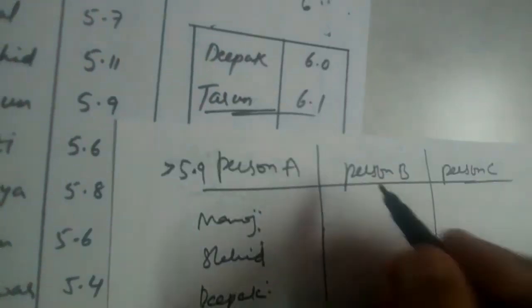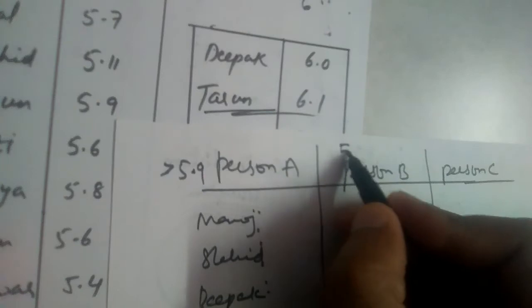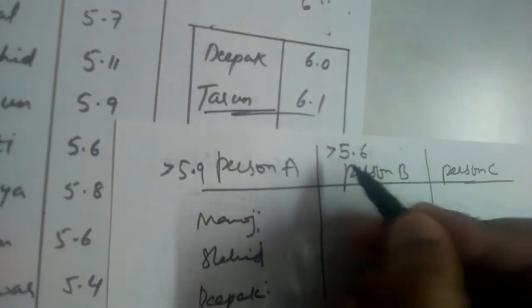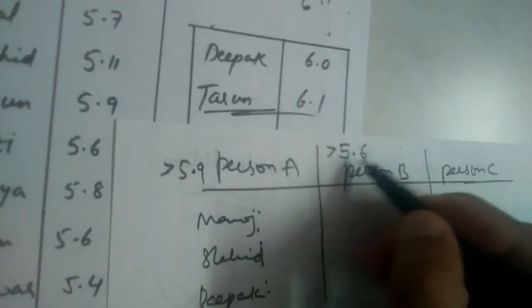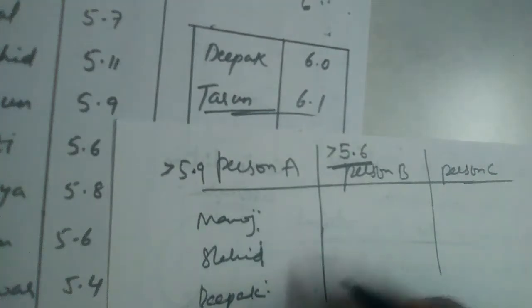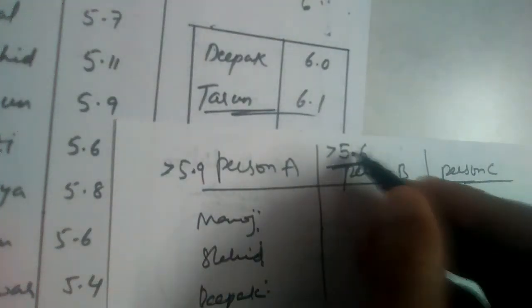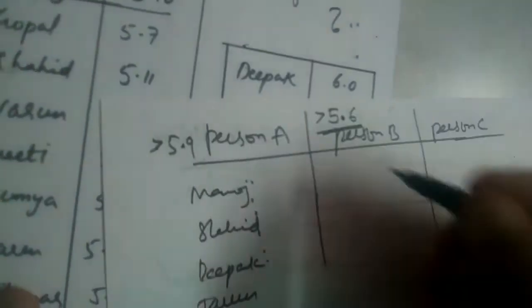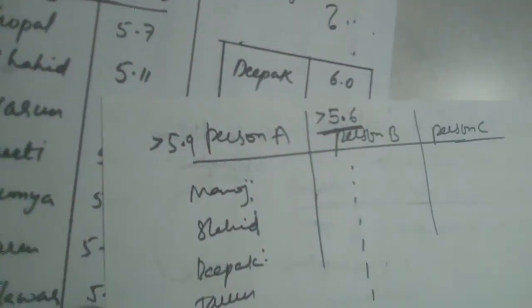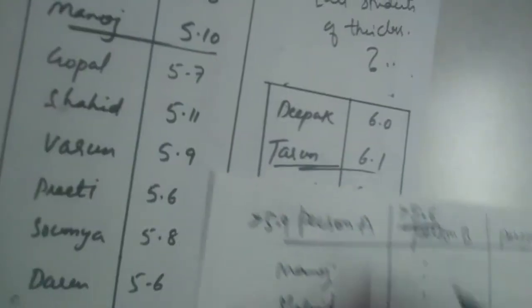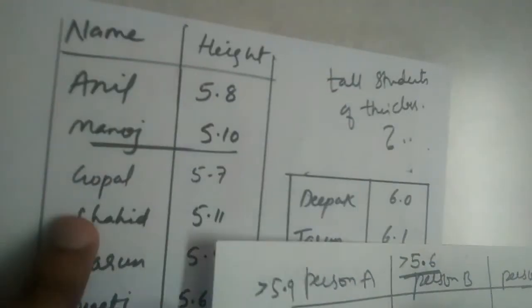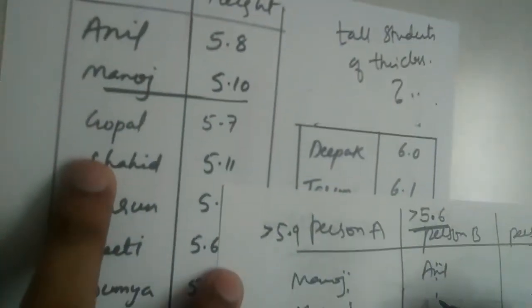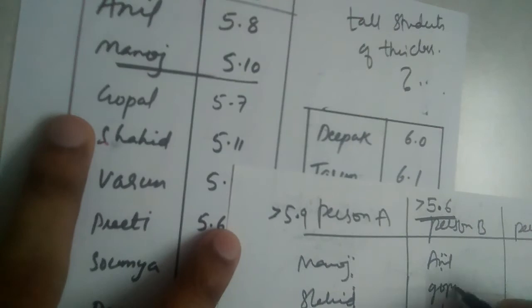Now maybe person B will think that the students whose height is more than 5.6 are considered to be tall. So person B's list will be different. His list will include Anil also, and Gopal also, Manoj also, Shahid also, everything.